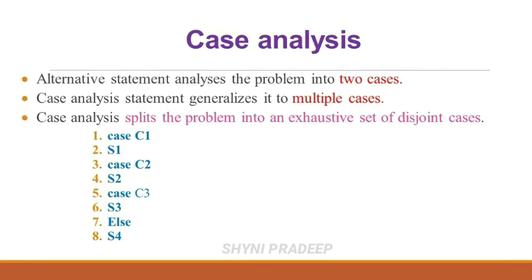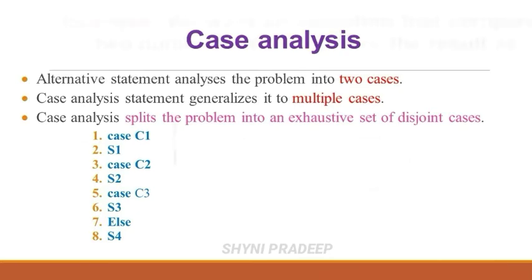If that condition is true, then you have to execute statement S2 and stop your execution there. If that condition is also false, check condition 3. If that condition is true, you have to execute statement 3 and stop your execution there. But if none of the conditions evaluates to true, then the default case S4 is executed.